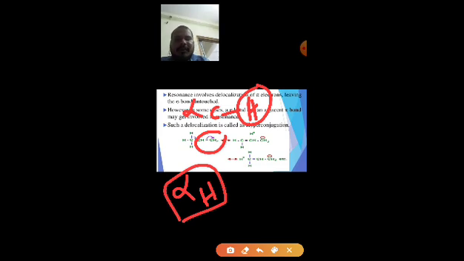To undergo hyperconjugation, a molecule must have alpha hydrogens. What is an alpha hydrogen? The carbon adjacent to a double bond or any functional group is called the alpha carbon. The hydrogens attached to this alpha carbon, or in bonding with this alpha carbon, are called alpha hydrogens. At least one alpha hydrogen should be there to perform hyperconjugation.